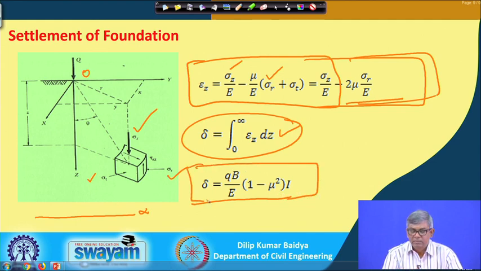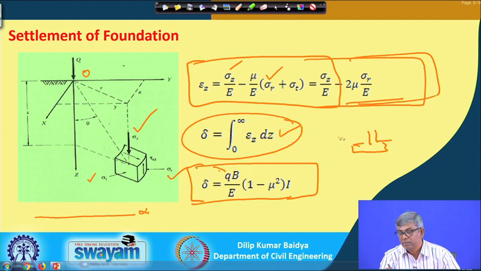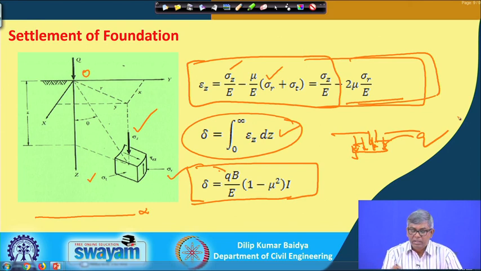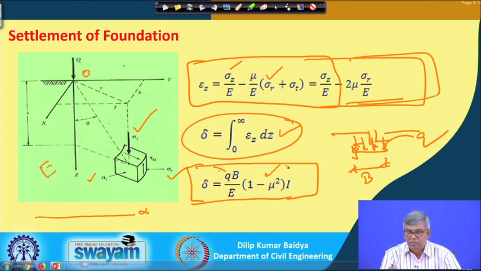You can see here that if there is a footing here, q is the pressure applied on the soil through the footing, and B is the width of the footing. E is the Young's modulus of the soil, mu is the Poisson's ratio, and I is an influence factor.